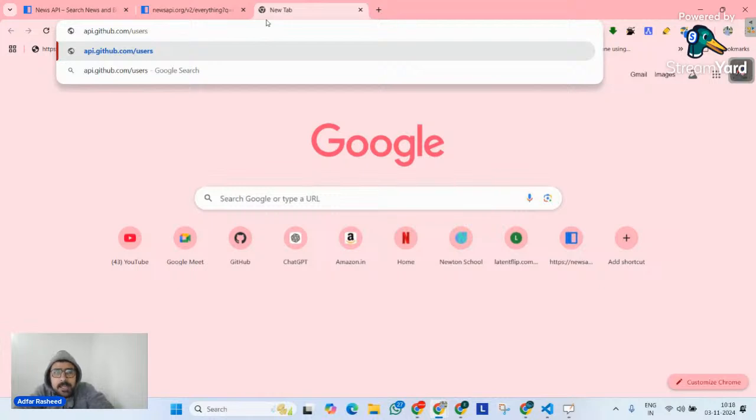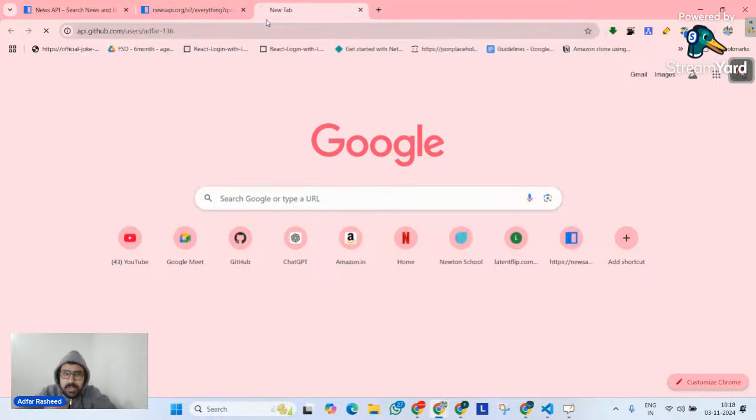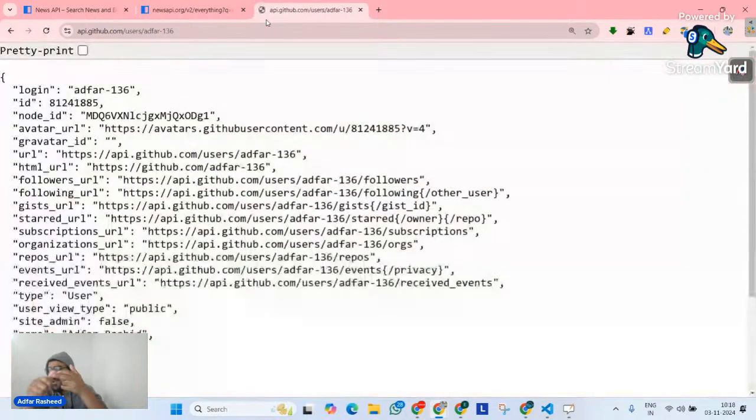Now, this is an API given by GitHub, and based on your username, you can find all the details with respect to you. So api.github.com/users/ and write your username. For example, for me it's adfar136. If I make a request on this particular API, after 5 seconds we can clearly see it will give me data with respect to me: what's my name, what's my bio, how many followers I have, and other things.